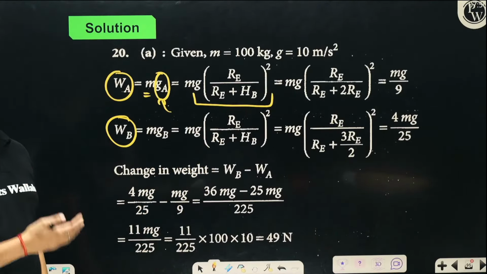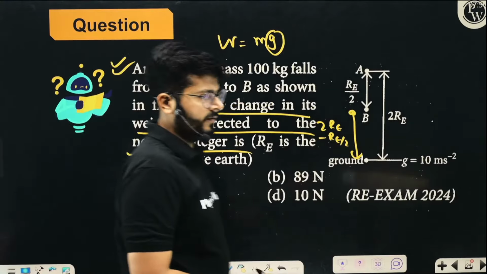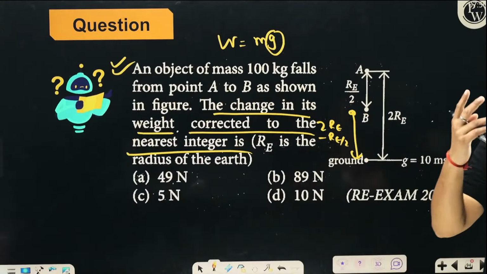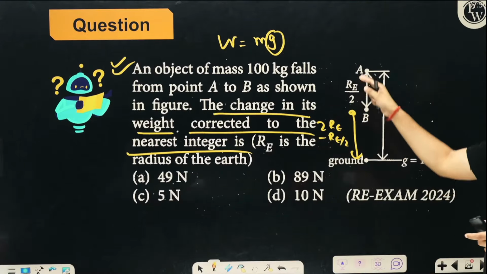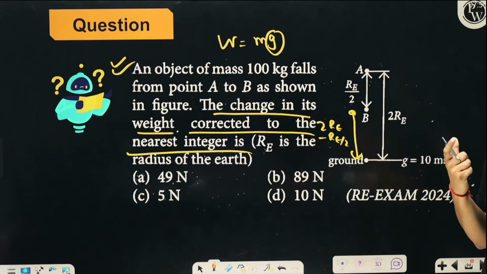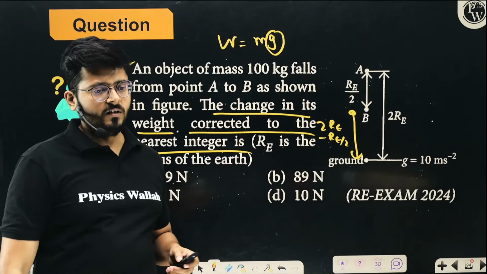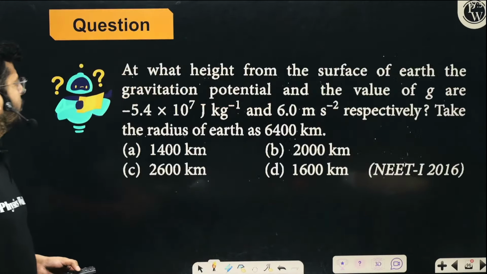If you get these kind of questions with a lot of calculation, we will keep these questions for the last, right? Okay, so there are two bodies, and there are two situations where we are going to get new values of weight, and the difference is figured out in that way, okay? Let's move on and talk about the next one.